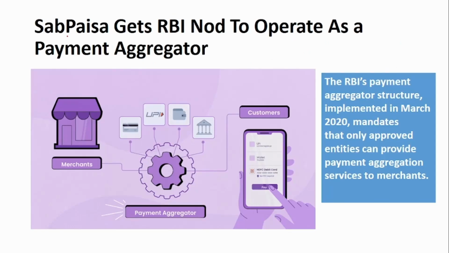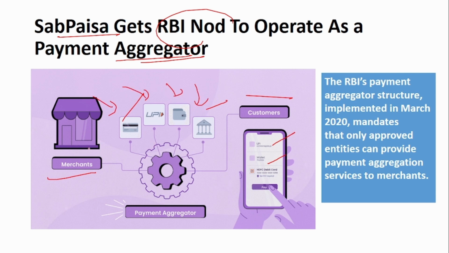The next news is that SubPaisa gets RBI nod to operate as a payment aggregator. Now, a payment aggregator acts as the intermediary between the merchants and the customers. There will be a lot of payment options provided to the customers, like UPI, wallet, internet banking, also credit card or debit card. The merchant will not have a tie-up with all payment modes, right? It is difficult for merchants to have payment tie-ups with all modes, as there are n number of banks outside. So it cannot have a tie-up with n number of banks too. In that case, the payment aggregator comes into play.